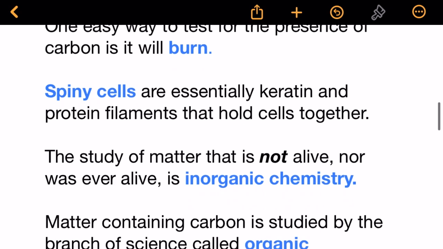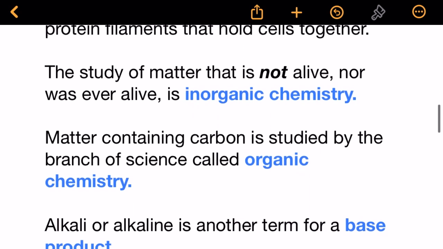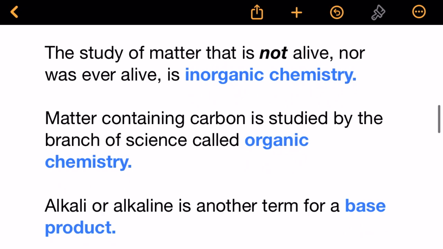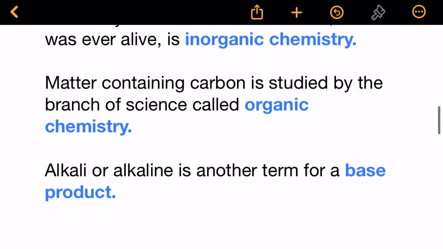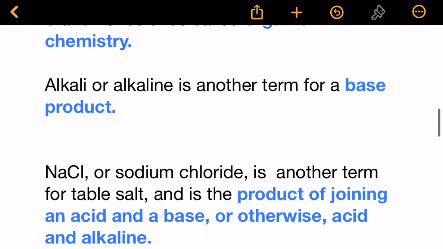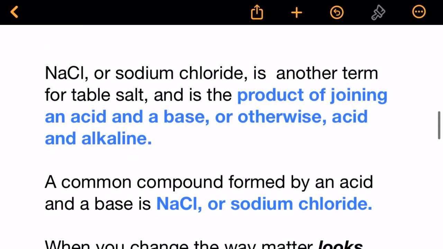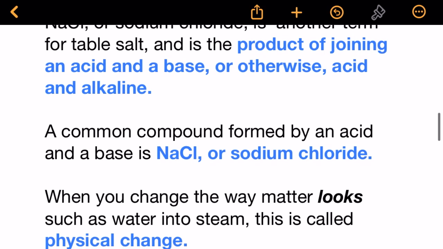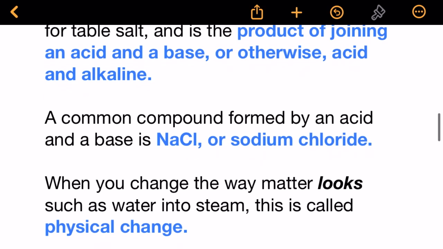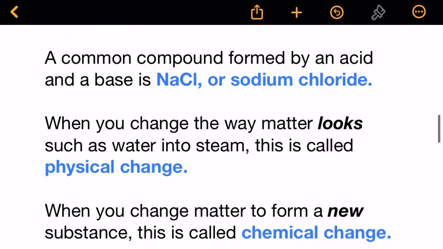The study of matter that is not alive, nor was ever alive, is inorganic chemistry. Matter containing carbon is studied by the branch of science called organic chemistry. Alkali or alkaline is another term for a base product. NaCl, or sodium chloride, is another term for table salt, and is the product of joining an acid and a base, or otherwise, acid and alkaline. A common compound formed by an acid and a base is NaCl, or sodium chloride.